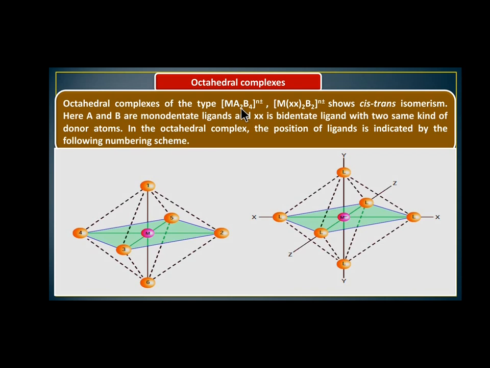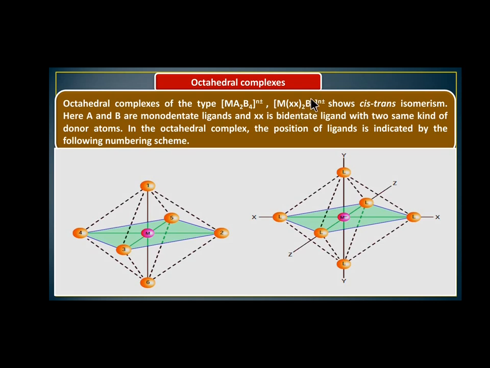Another form of complexes is metal (XX)twice B2. XX twice means it is a bidentate ligand. Already we discussed what is a bidentate ligand. In a bidentate ligand, two atoms are able to donate a shared pair of electrons to the central metal atom.